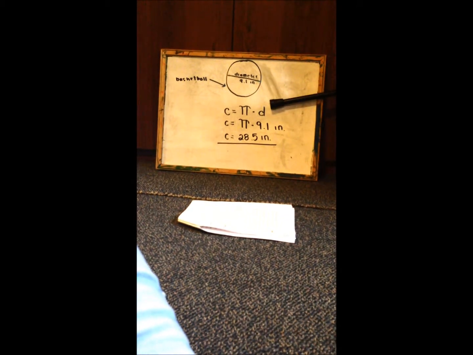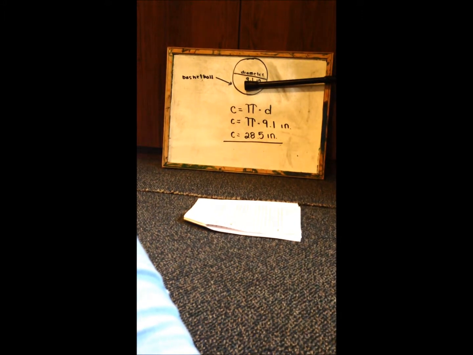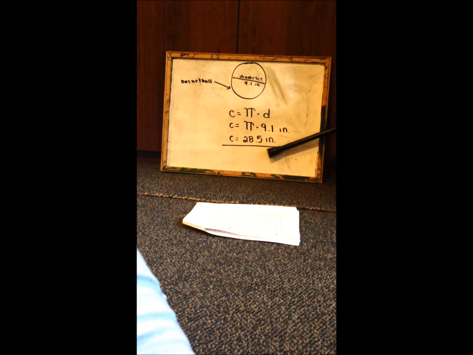The circumference of the basketball equals 28.5 inches because circumference equals pi times diameter. Circumference equals pi times 9.1 inches because the diameter equals 9.1 inches. Circumference equals 28.5 inches.